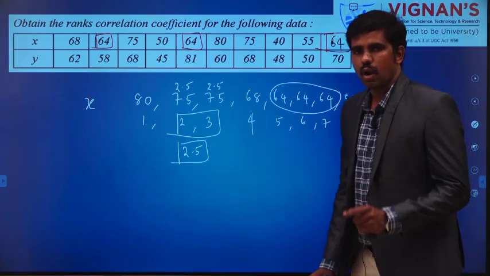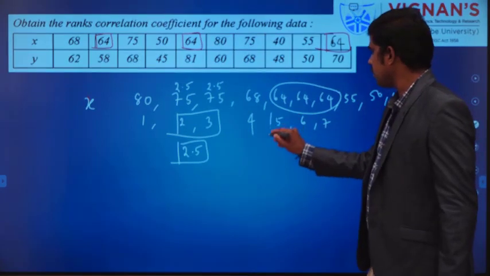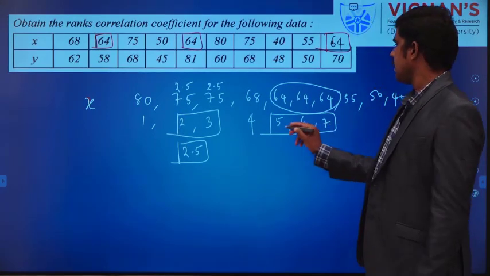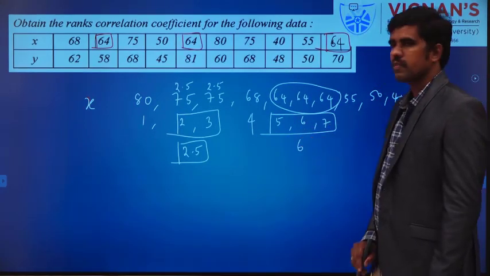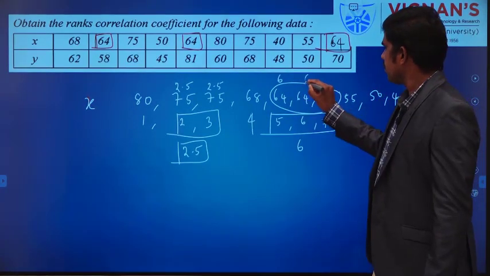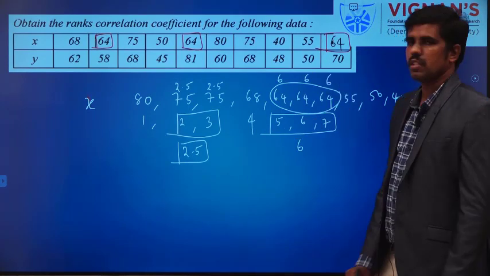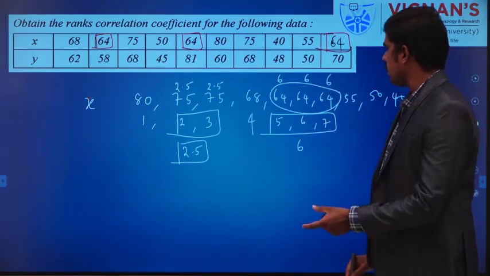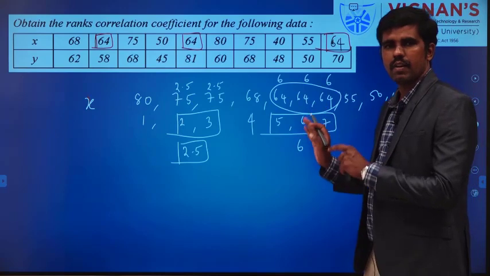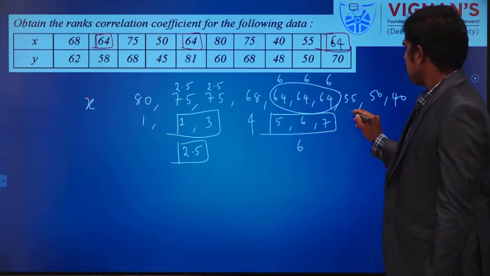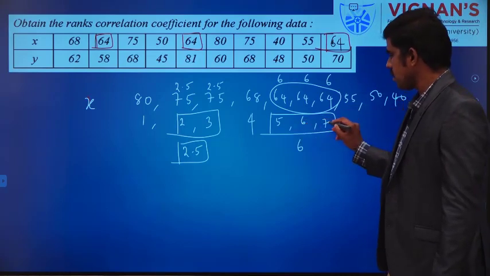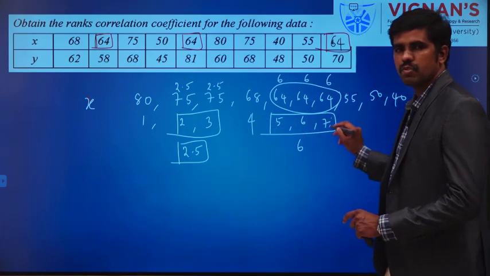But how do we assign the rank? Take the average of these three values, which means the middle value. So 18 divided by 3 gives the 6th rank. So this 64 is 6th rank, this 64 also 6th rank, and this one also 6th rank. We don't have rank value 5 or rank value 7. Don't give this 55 the 7th rank, because 5th, 6th and 7th ranks are already used up in the average of all those values.